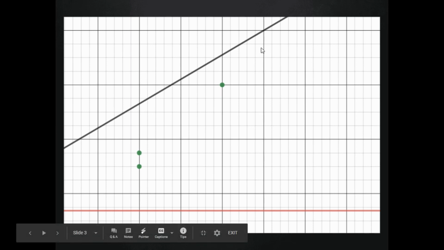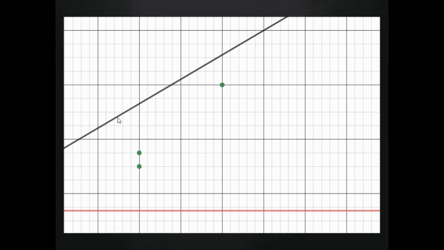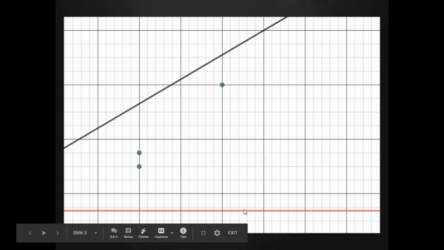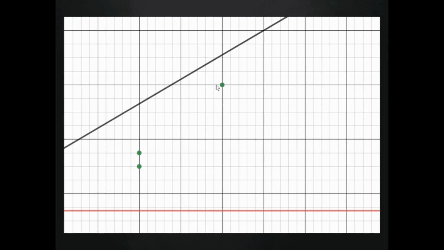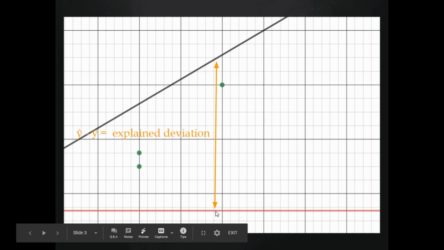Just a few reminders here. This black line here is our line of best fit. It models the linear relationship between number of beers consumed and blood alcohol concentration. The red line down here represents the mean or average blood alcohol concentration by all the people in our sample. This is a single data point: someone consumed a certain number of beers, and the Y value is their blood alcohol concentration. Looking at our model, we can say the explained deviation is the distance from our model's point to the Y hat.